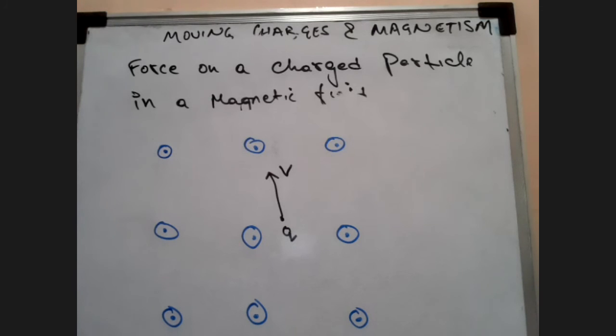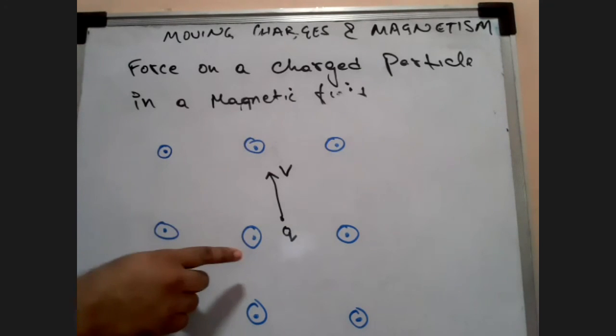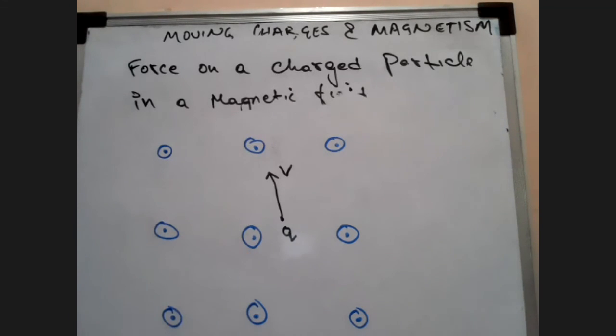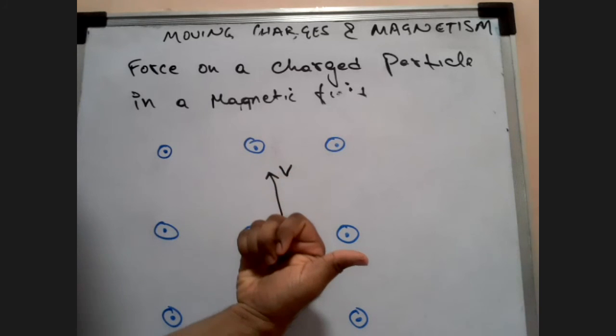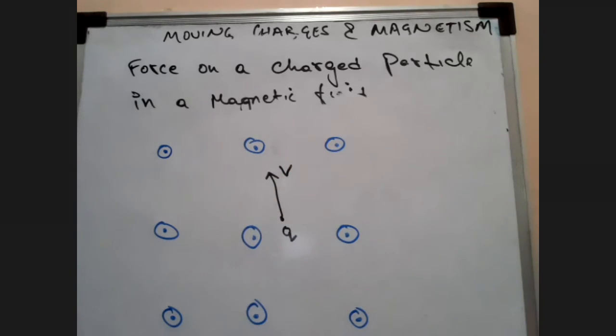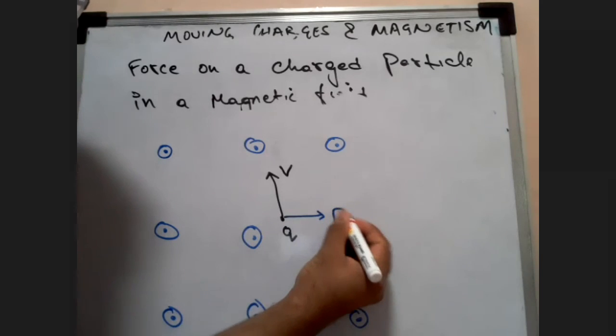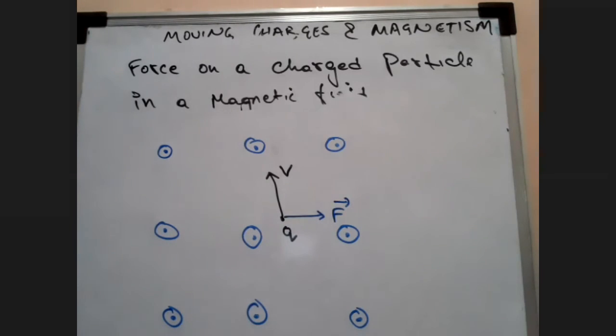Right direction. At least 3 people have told right. Anyone telling left? No. So I will just explain very quickly. The magnetic field lines are basically outside. In this case, take your right hand, place it at V and go towards B. V cross B, then your direction of force is on the right side. So the force will be in this direction.